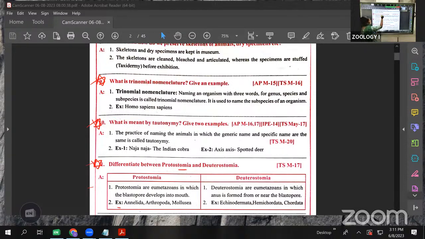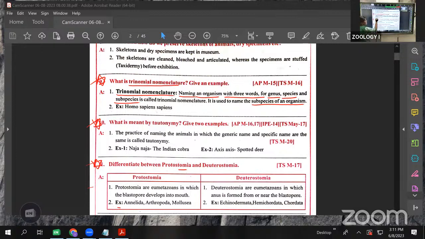The trinomial nomenclature. Three names are there. Tri means three. Three names are there in the scientific name, and that we call a trinomial nomenclature. It is the naming of an organism with three words. The first word is the genus, the second is the species, and the third is the subspecies. It is used to name the subspecies of the organism. We are adding the subspecies to the species, and that we call the trinomial nomenclature.